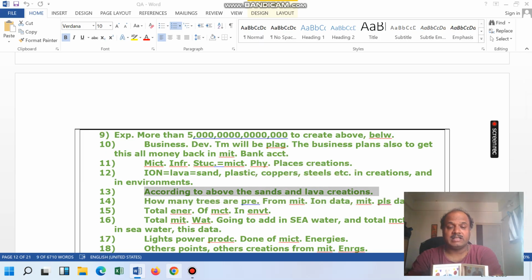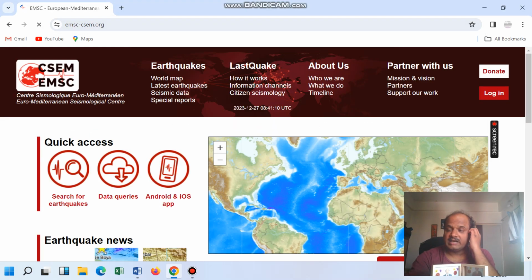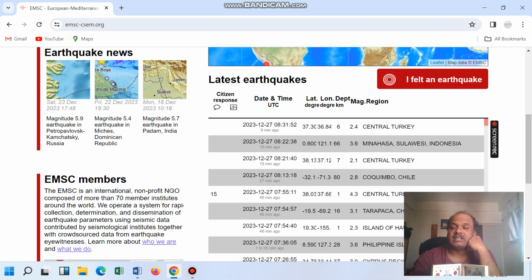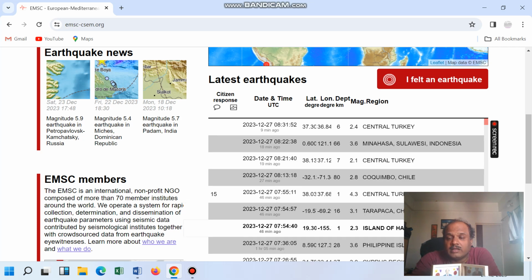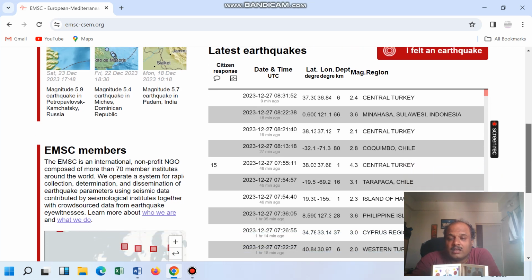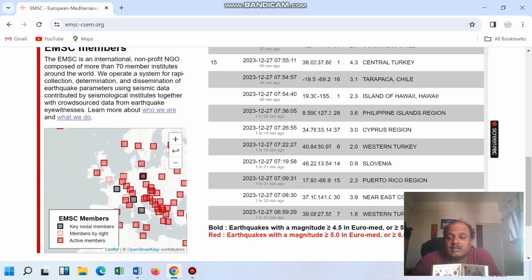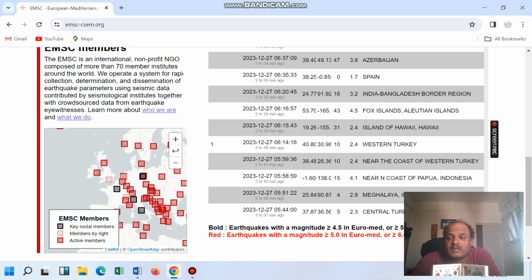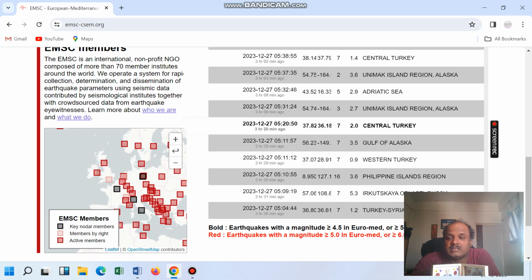And few people say that the earthquakes which come are also connected with each other. See, Central Turkey, Indonesia, Turkey again and again, Philippines, Japan, Bangladesh, India-Bangladesh border, Turkey, this region.